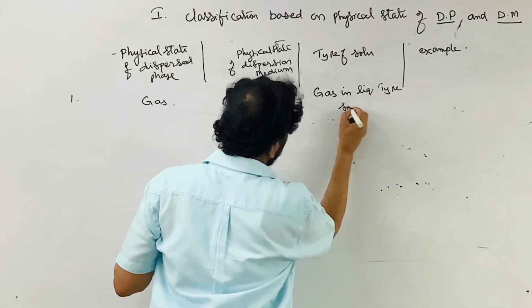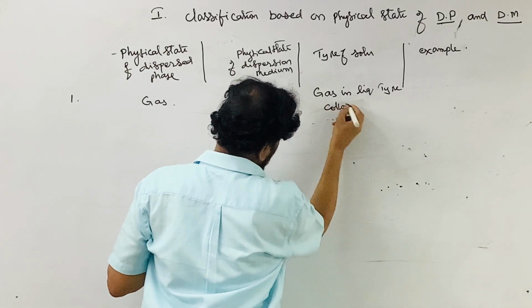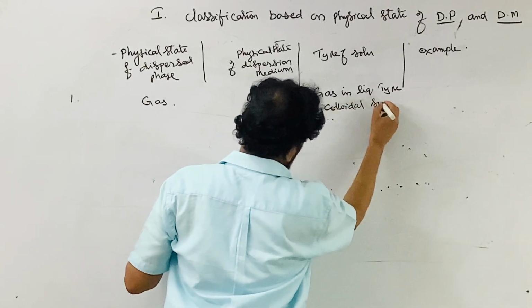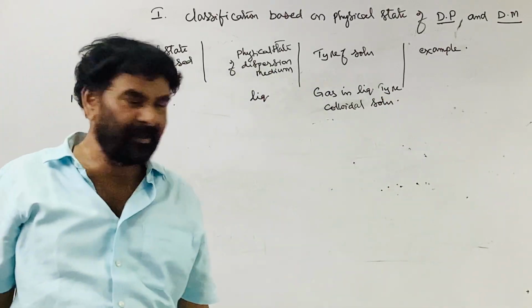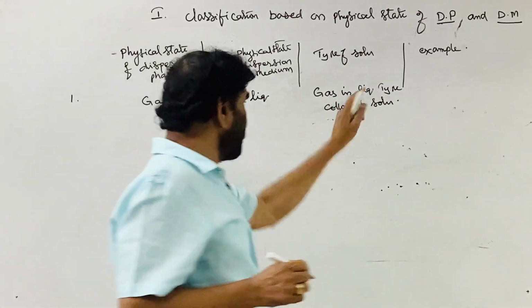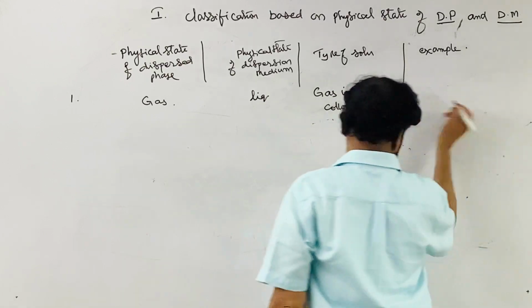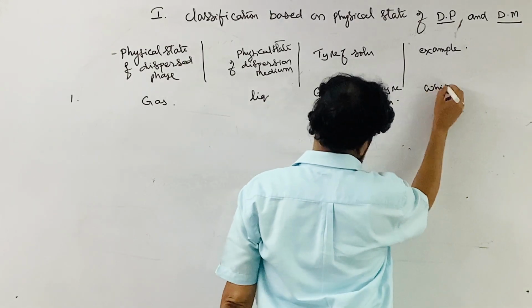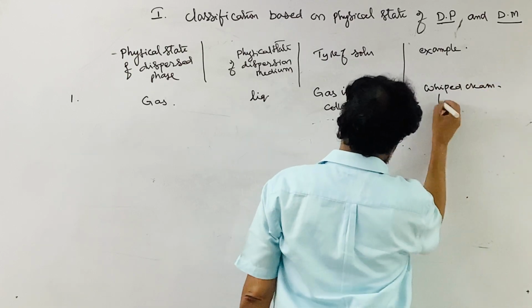Type: colloidal solution, gas in liquid. Liquid is the major component, gas is the minor component. That is froth, whipped cream, foam.